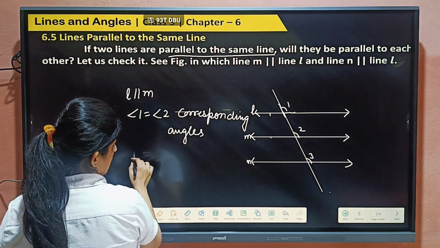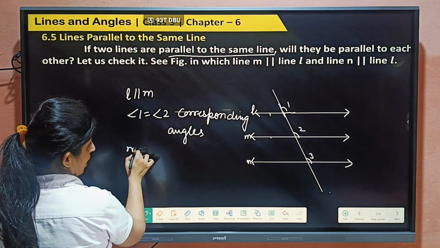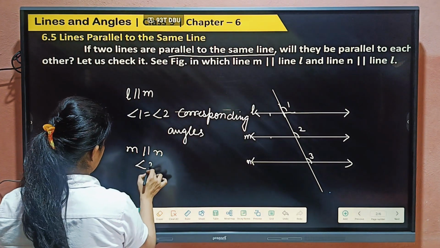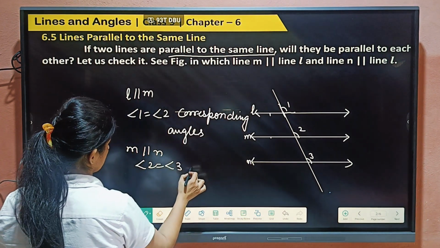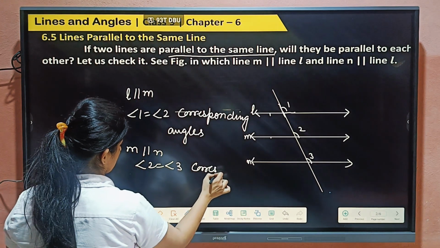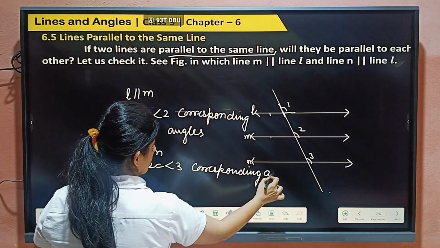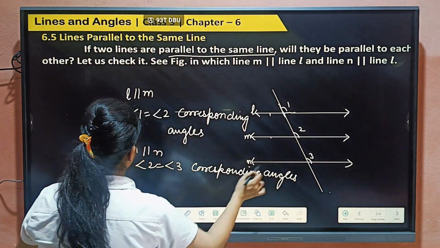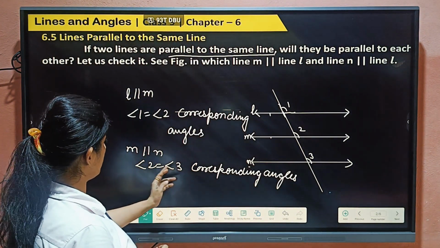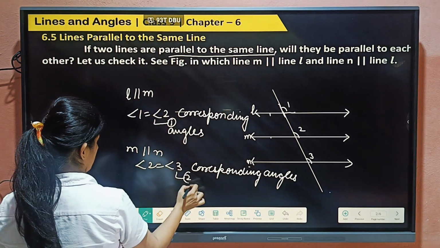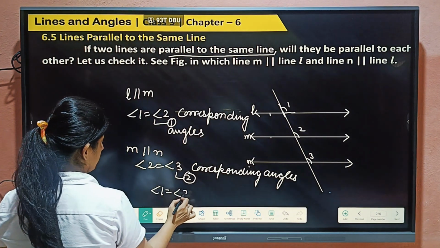Okay, same as M parallel to N. If M and N are parallel, then angle 2 and angle 3 are corresponding angles. If angle 1 and 2 are equal, and 2 and 3 are equal, then from 1 and 2, angle 1 equals angle 3.